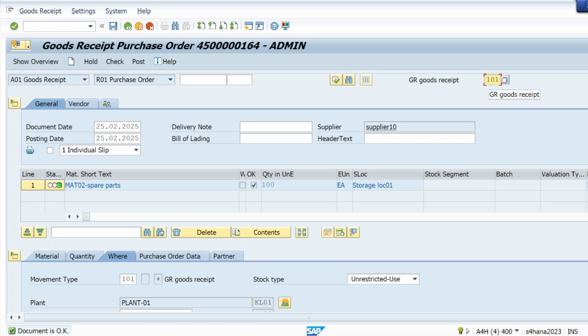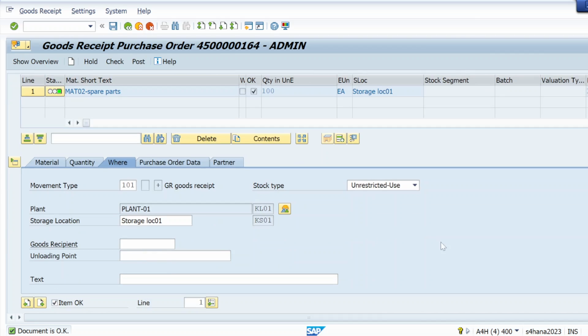102 is for cancellation, 122 is for return delivery. Movement type is like a unique code for each and every goods movement. Whatever goods movement is happening, it is associated with one unique movement type. Like for goods receipt, 101 is the movement type. For cancellation, 102 is the movement type.